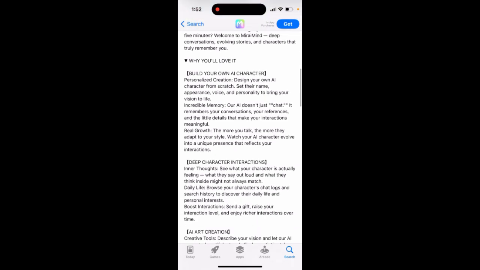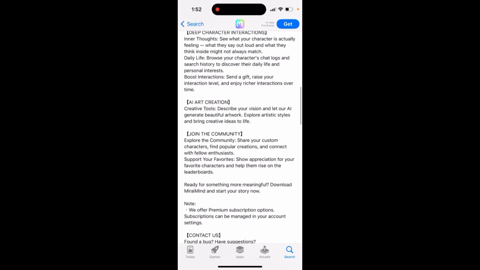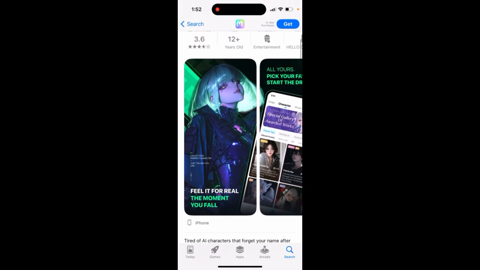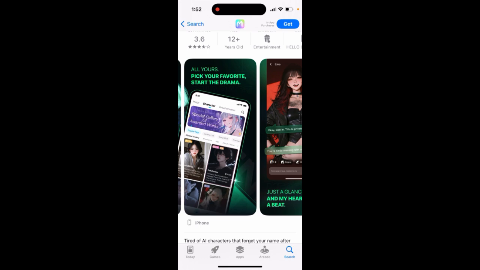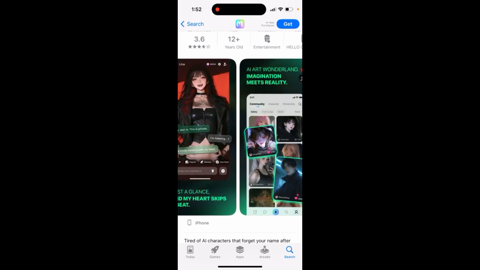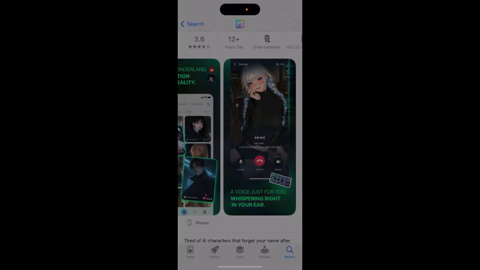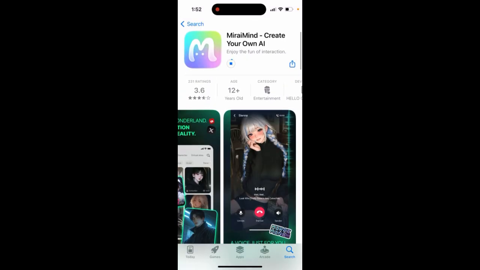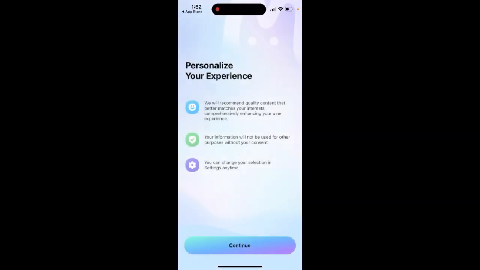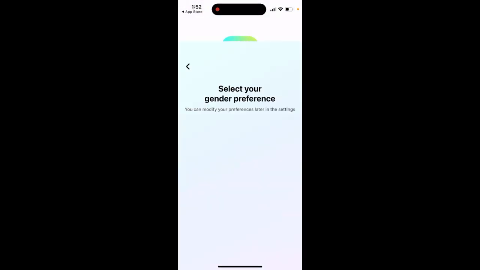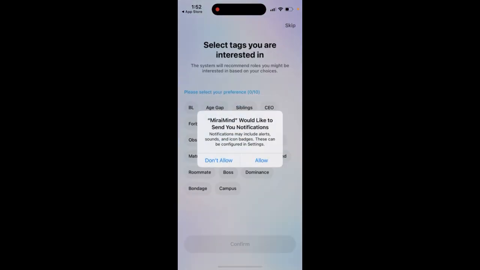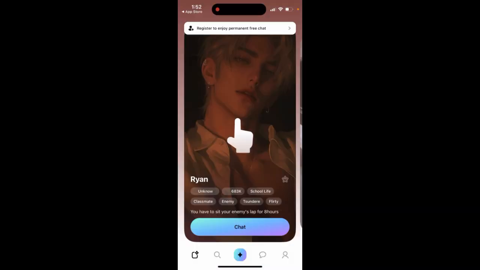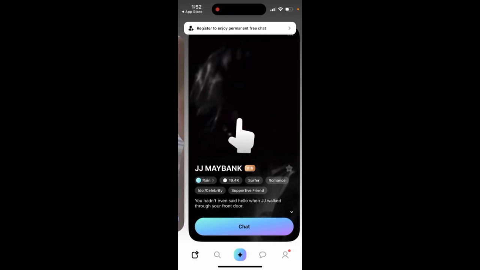Build your own AI character, deep character interaction, AI art creation. Contact us. Start. So that's how you can just start creating the character in here. And then yeah, you can just install, and then you can just open this up, and then you can just continue. You just select your character and then you can just start chatting just like that.